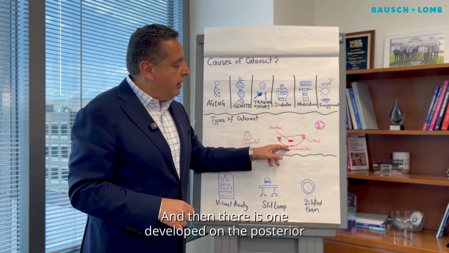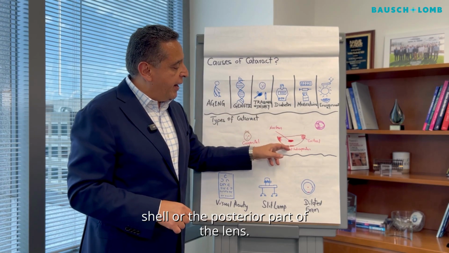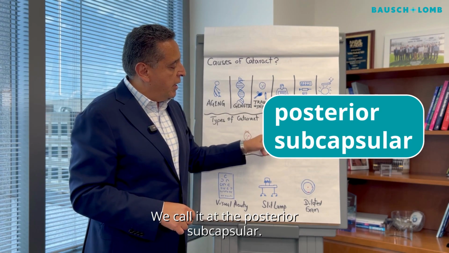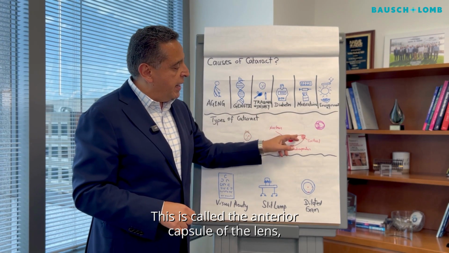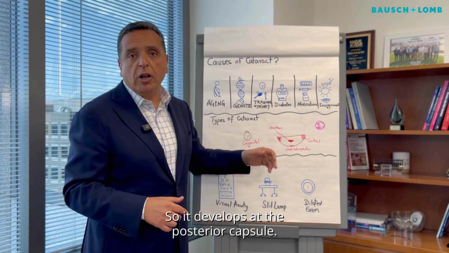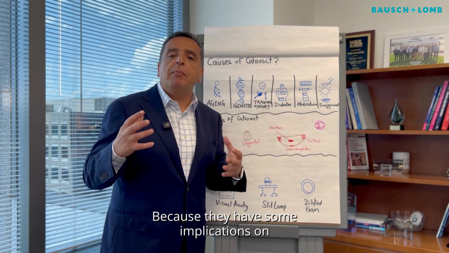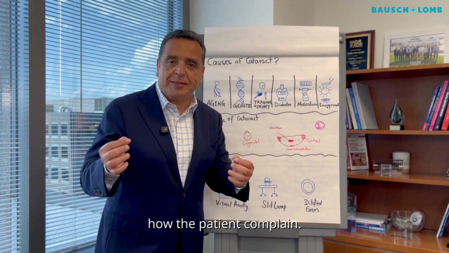And then there is one developed on the posterior shell or the posterior part of the lens. We call it posterior subcapsular. This is called the anterior capsule of the lens. This is called the posterior capsule. So it develops at the posterior capsule. Why are we mentioning this? Because they have some implications on how the patient complains.